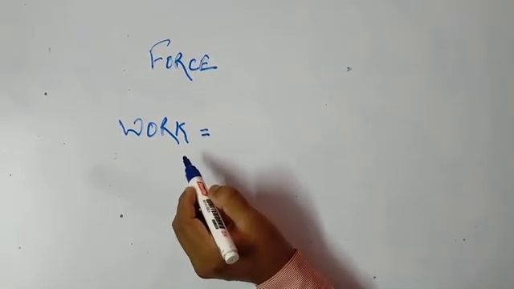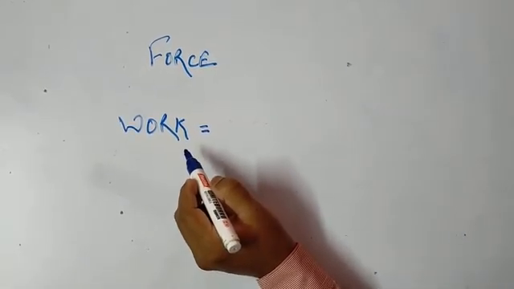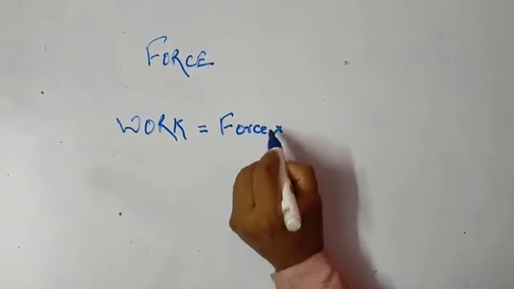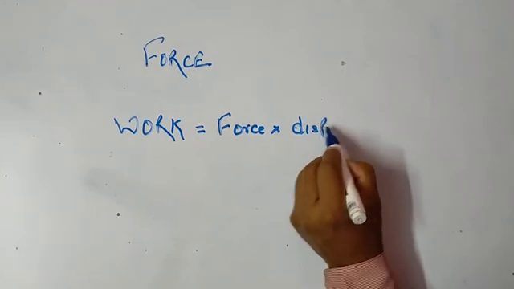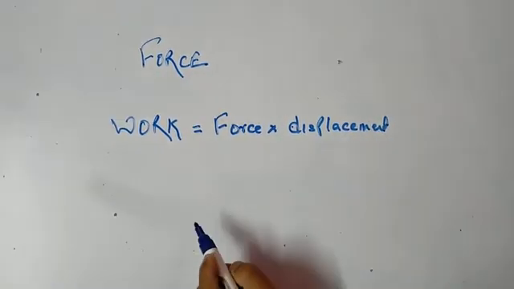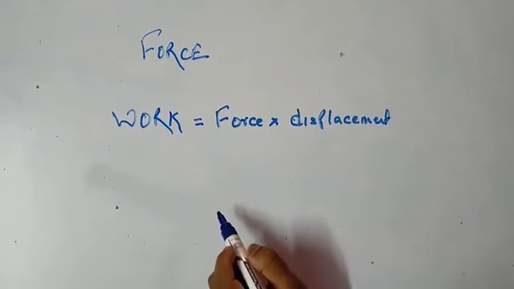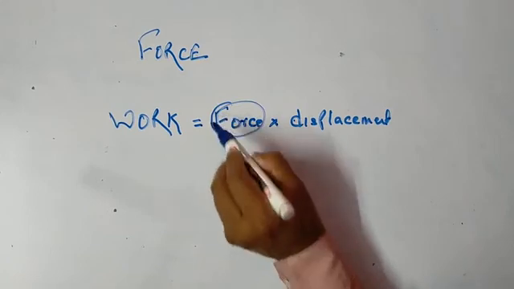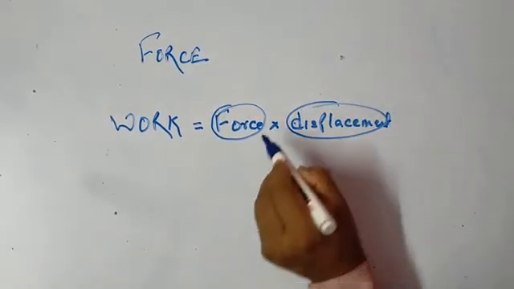So what is work? Work is said to be done when a force is applied on a body and it produces a displacement. Means if there is no displacement, we say that work is not done. So for work to be done, there should be force, there should be displacement.